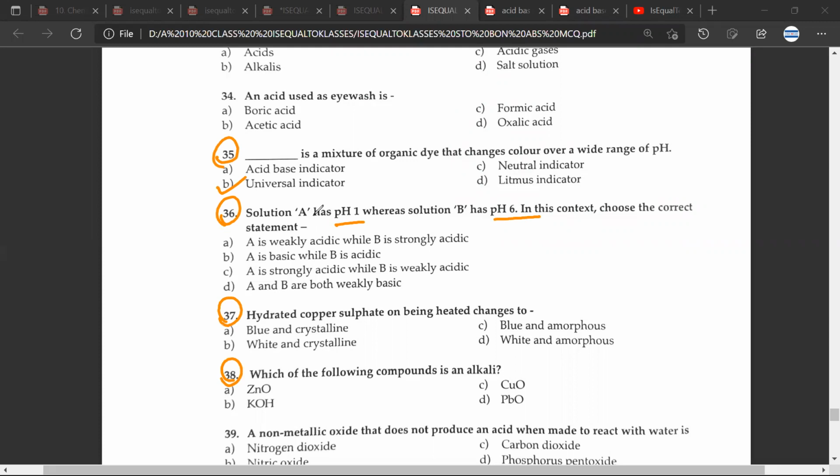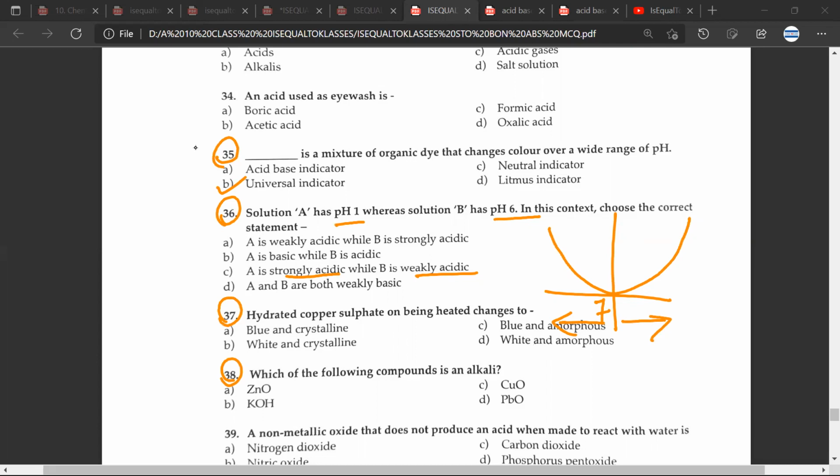So A would be strongly acidic, while B would be weakly acidic. Yes. If this picture helps you, this is the image that you can keep in mind. So this would be 7. When you go this side, the acid strength increases. When you go this side, the basic strength increases.